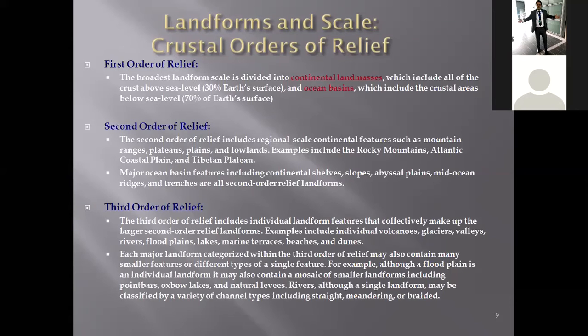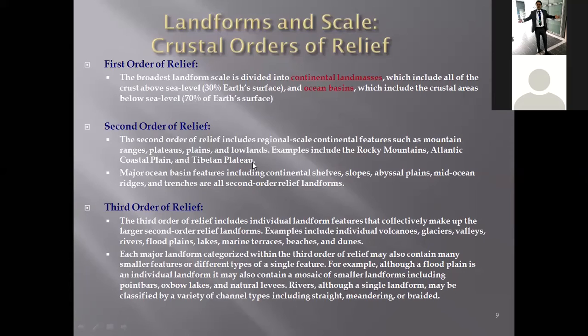Then we have the second order of relief. In the second order of relief, we have features that are regional, but not as regional as the first order. We will see shortly how they look in the maps. They can include mountain ranges, plateaus, lowlands, the Rocky Mountains, the Atlantic coastal plain, the Tibetan Plateau.